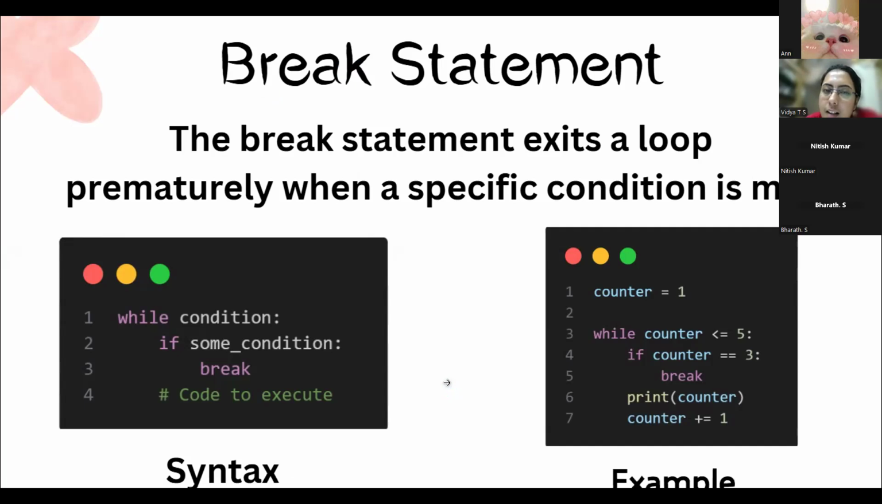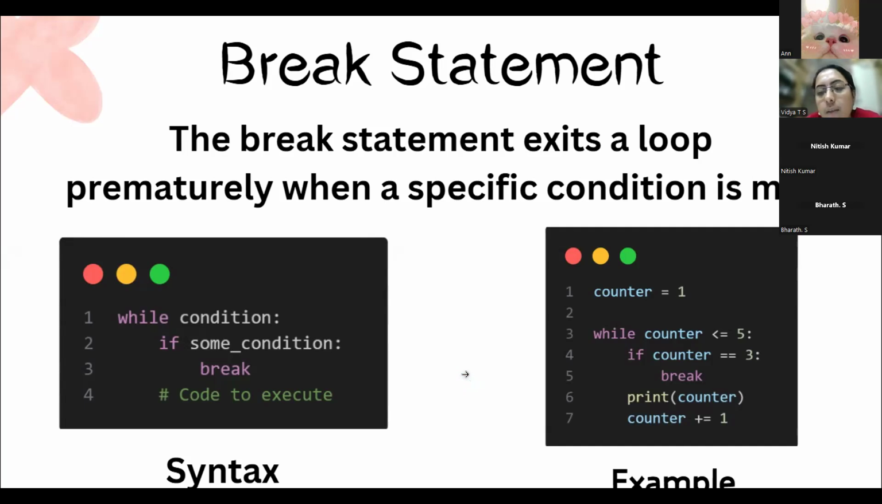When the break statement is used in that particular code, with that series of numbers, it breaks the number in the middle if the condition is lesser than or greater than whatever it is. Like greater than or equal to 5, or if counter equals 3, it breaks the number in that particular series of numbers.